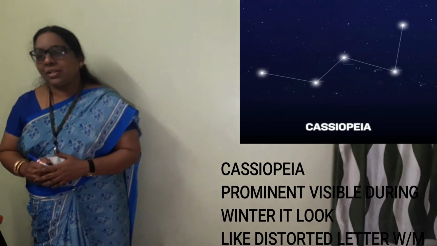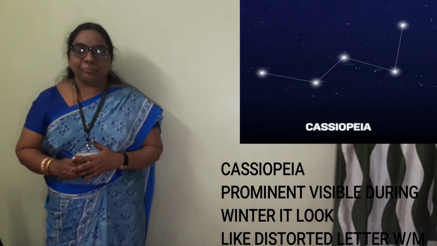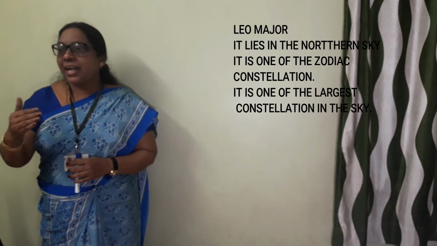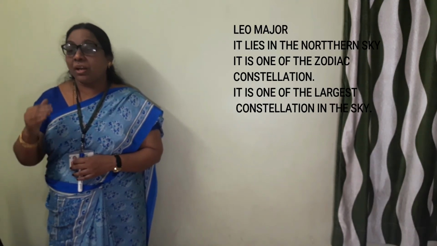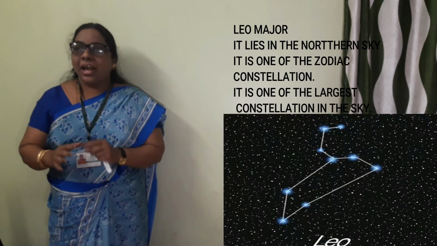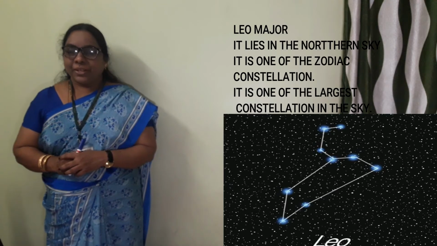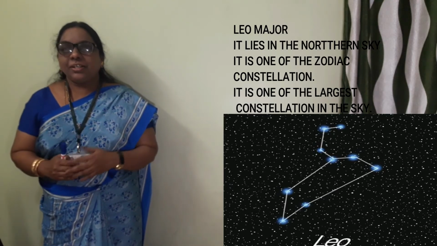The last constellation is Leo Major. The fourth one, the Leo Major. It lies in the northern sky. It is one of the zodiac constellations, and it's also one of the largest constellations in the sky. Okay, children, that's all. There are four.